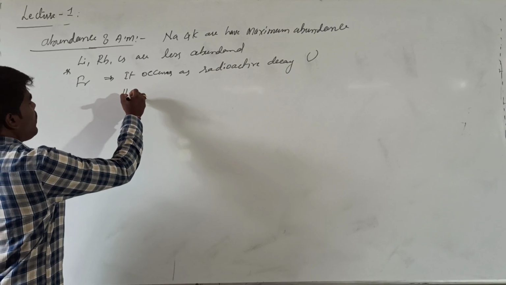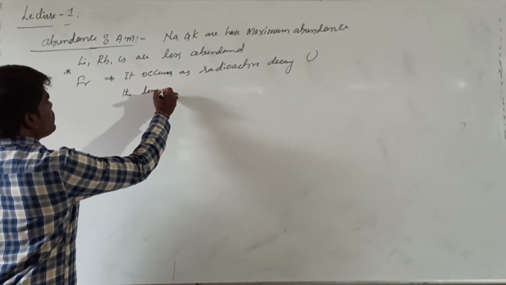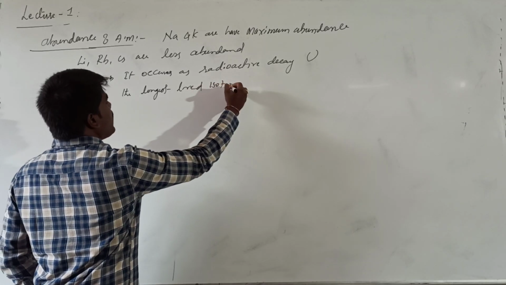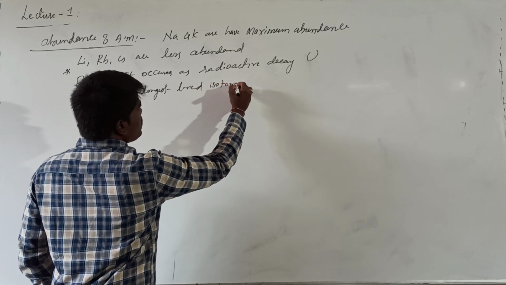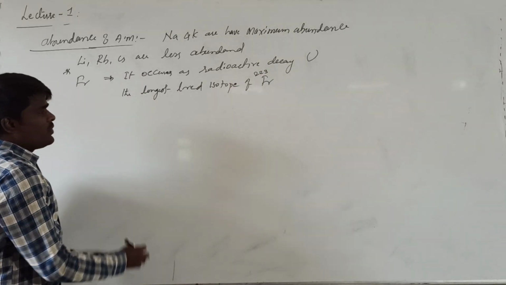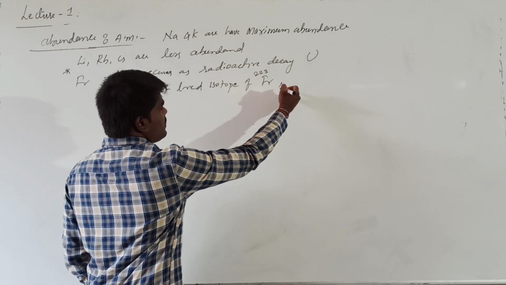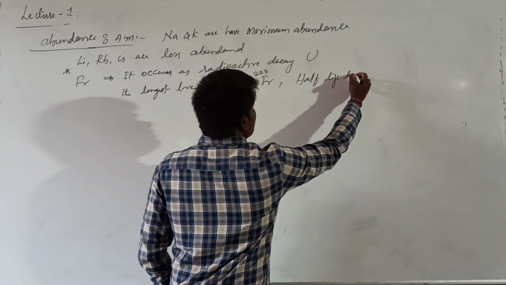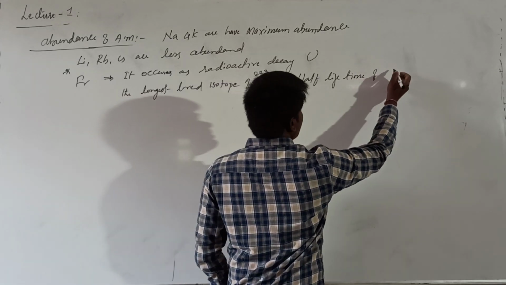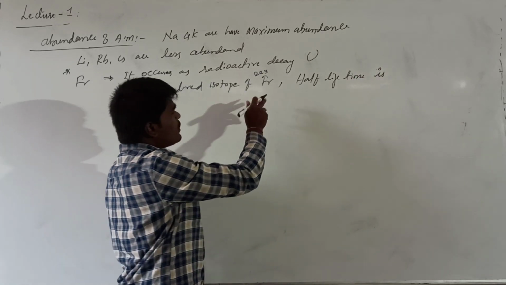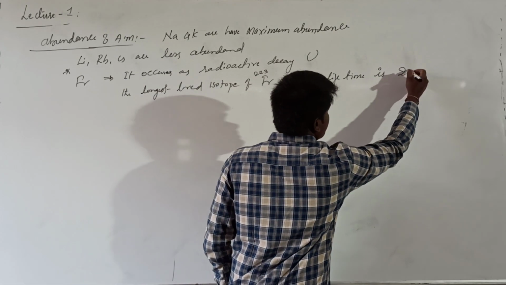The longest lived isotope of francium is francium-223, which has a half-life of 21 minutes.